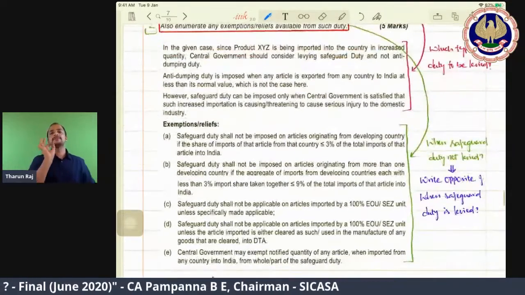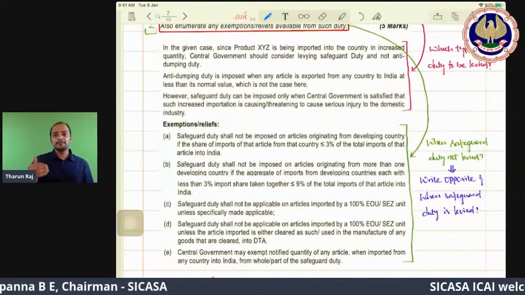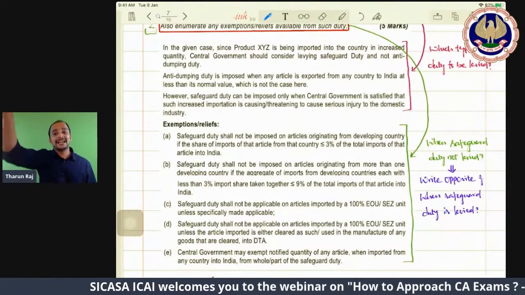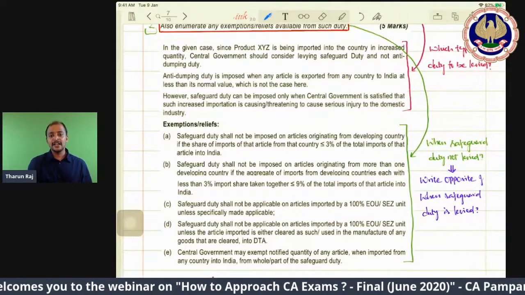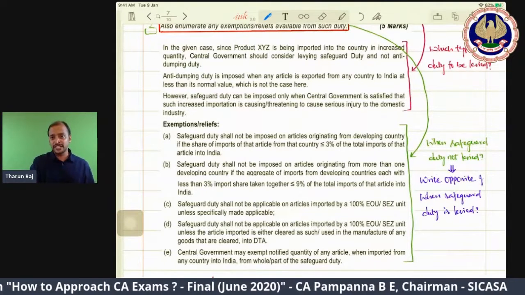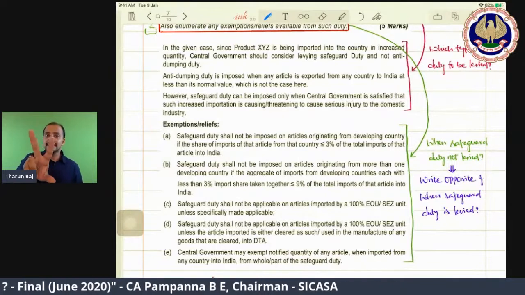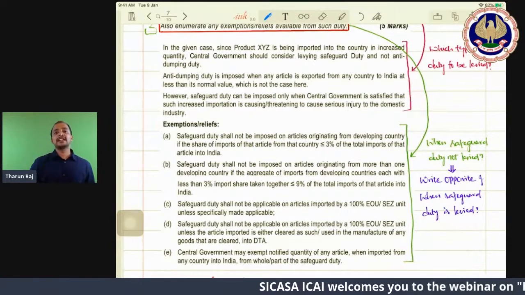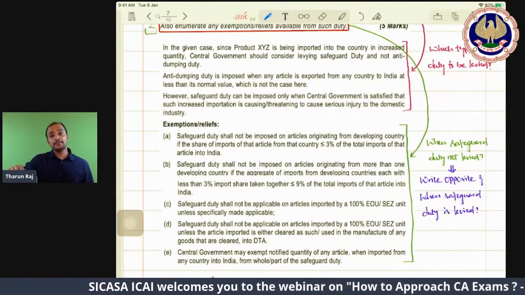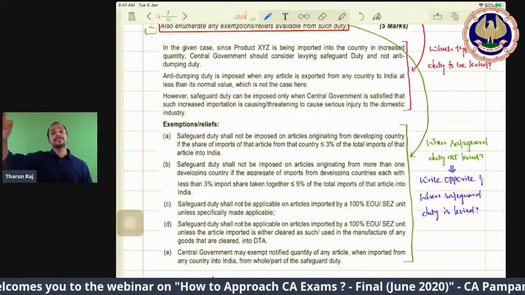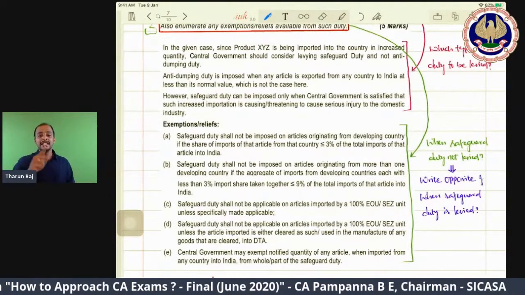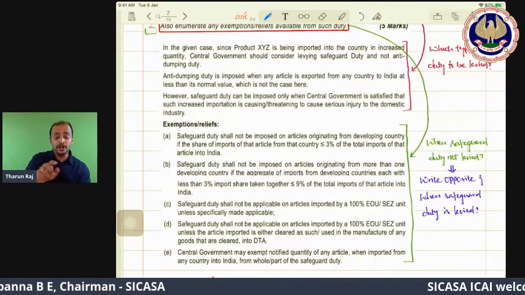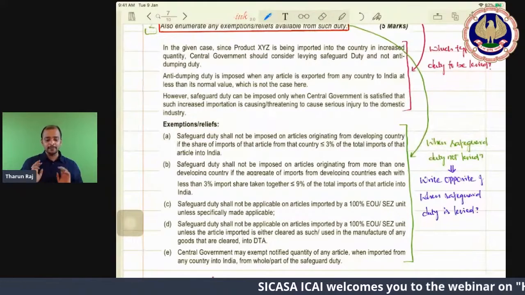What is the meaning of large quantity? If goods are imported from a developing country and it exceeds 3% of the total imports of that article into India, then safeguard duty is levied. It means if it does not exceed 3%, no safeguard duty. That's the first point. Then the second: if imports from each developing country do not exceed 3%, but imports from all such developing countries exceed 9% of the total imports of that article into India, then there is safeguard duty. So if it does not exceed 9%, no safeguard duty. That's the second point.